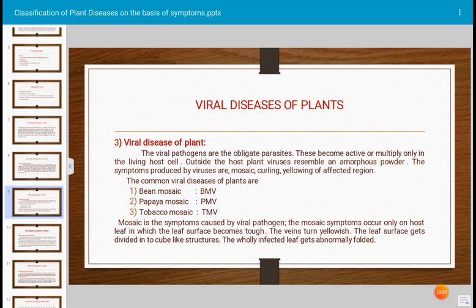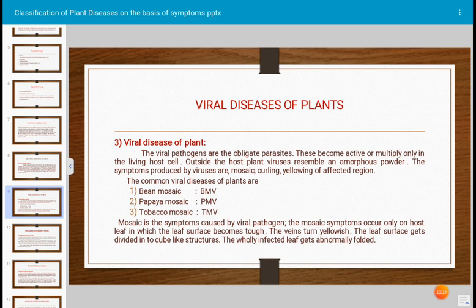For bean mosaic, the name of the causal organism is given by using the name of the host, because these are very small in size and very difficult to separate morphologically. Hence the names are given like this, by taking the name of the host.